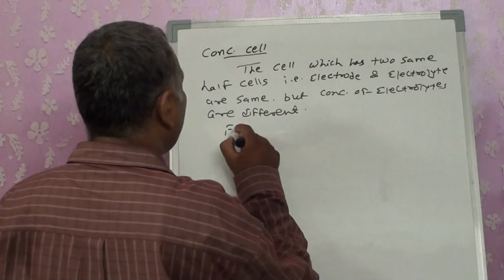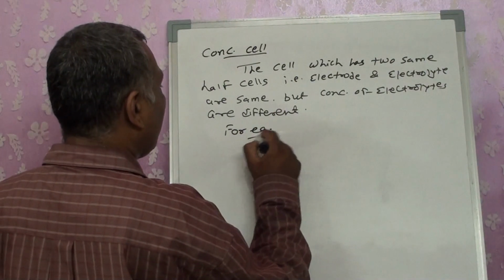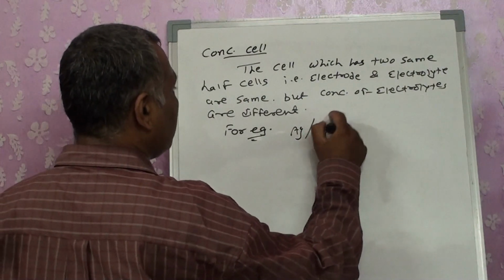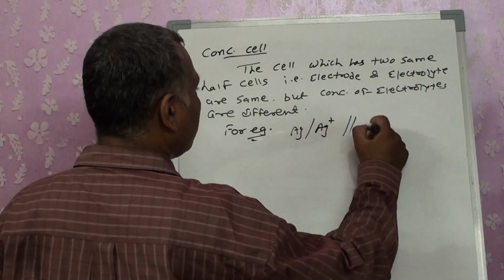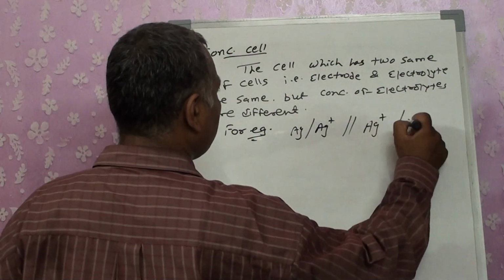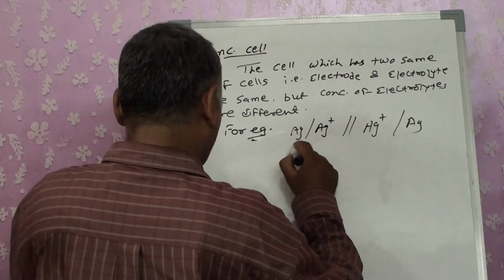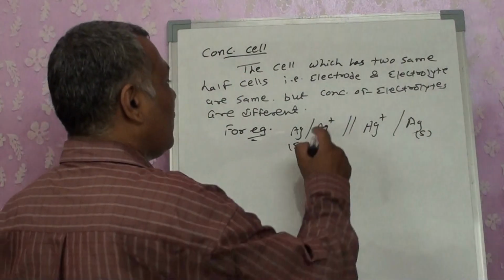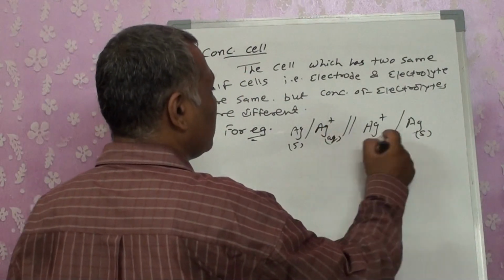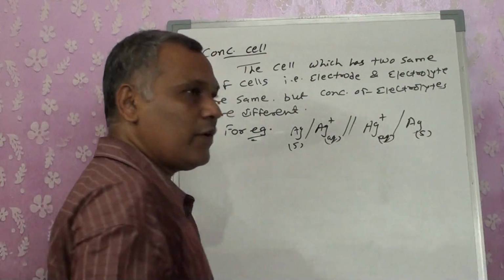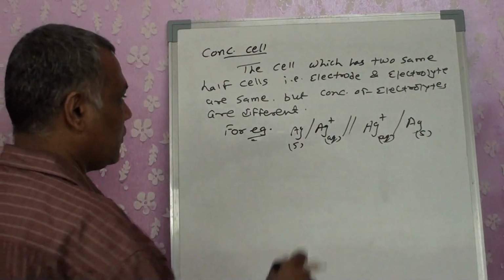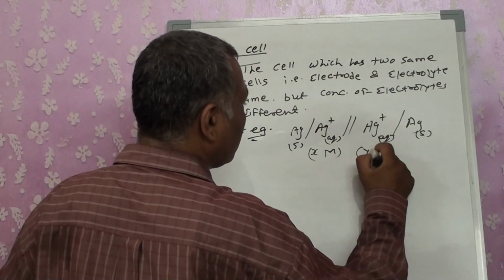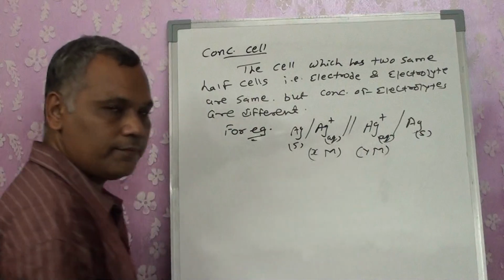For that, if I put an example, I have Ag, Ag plus, salt bridge, Ag plus, Ag. Now both these electrodes are silver, so they are solid. We have an aqueous solution for both of them, but the concentration of this one will be X molar and this one will be Y molar.